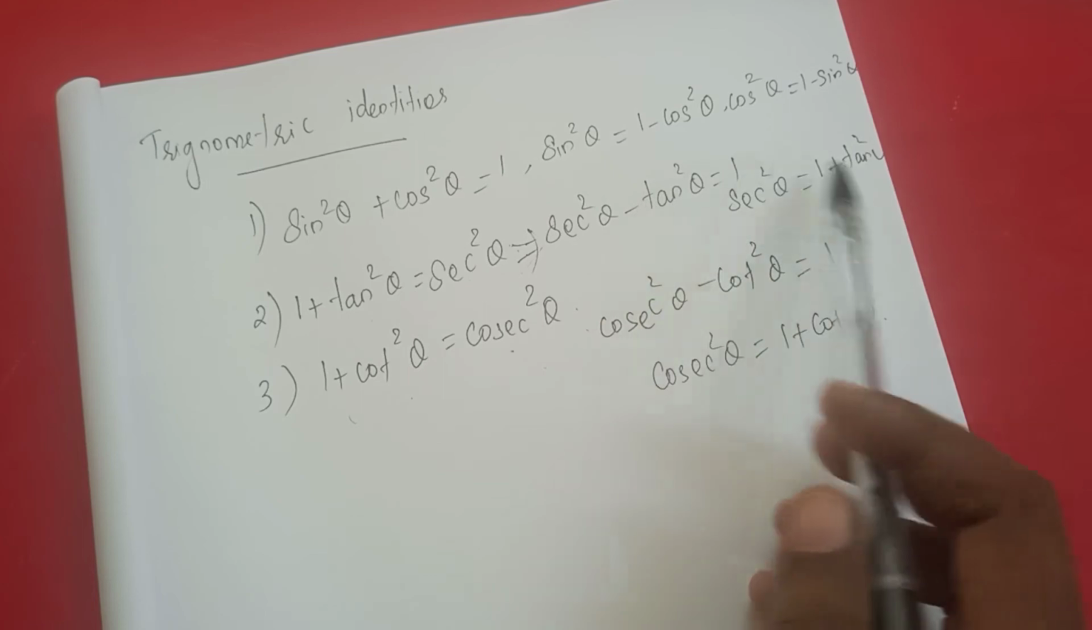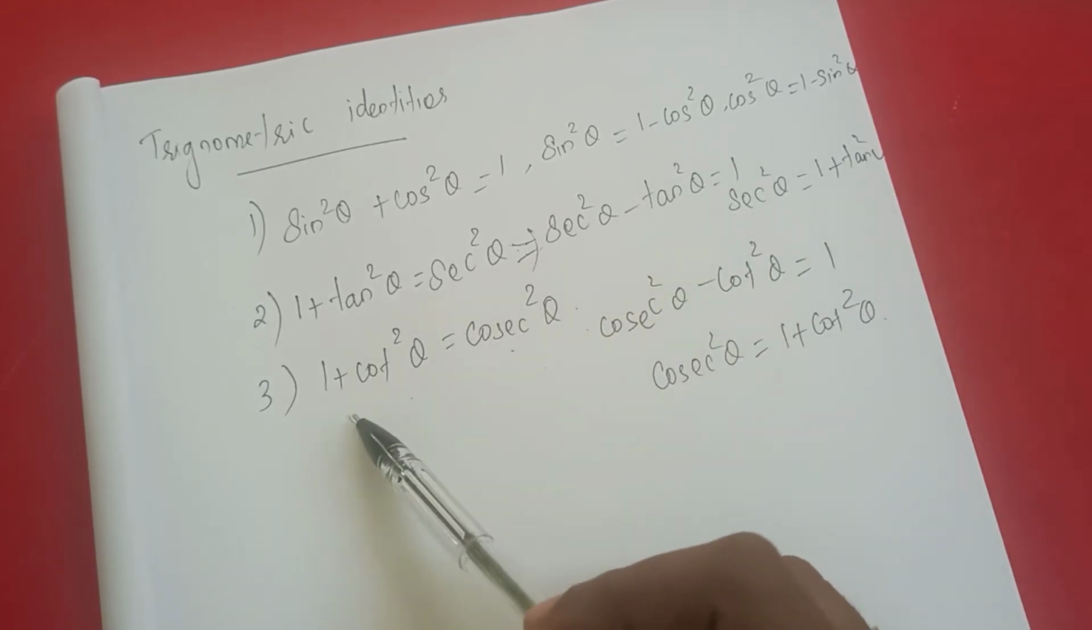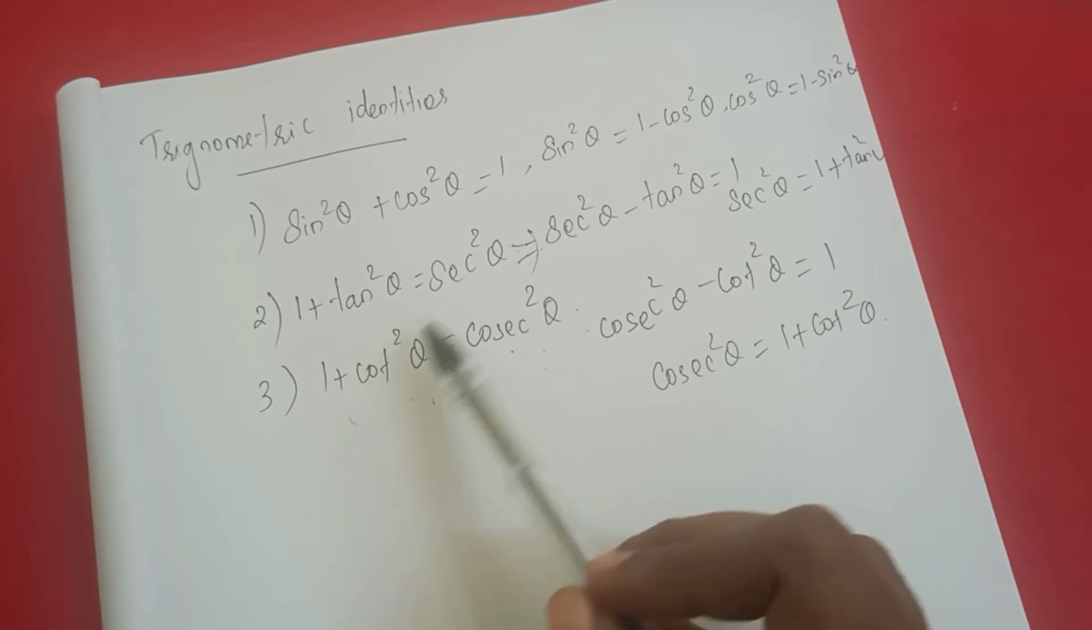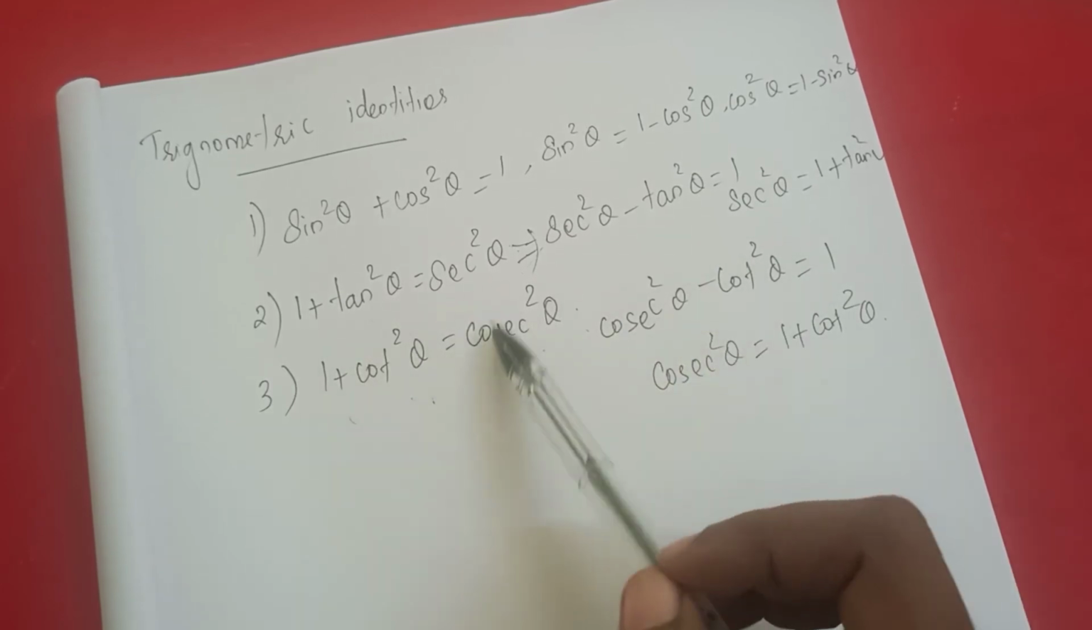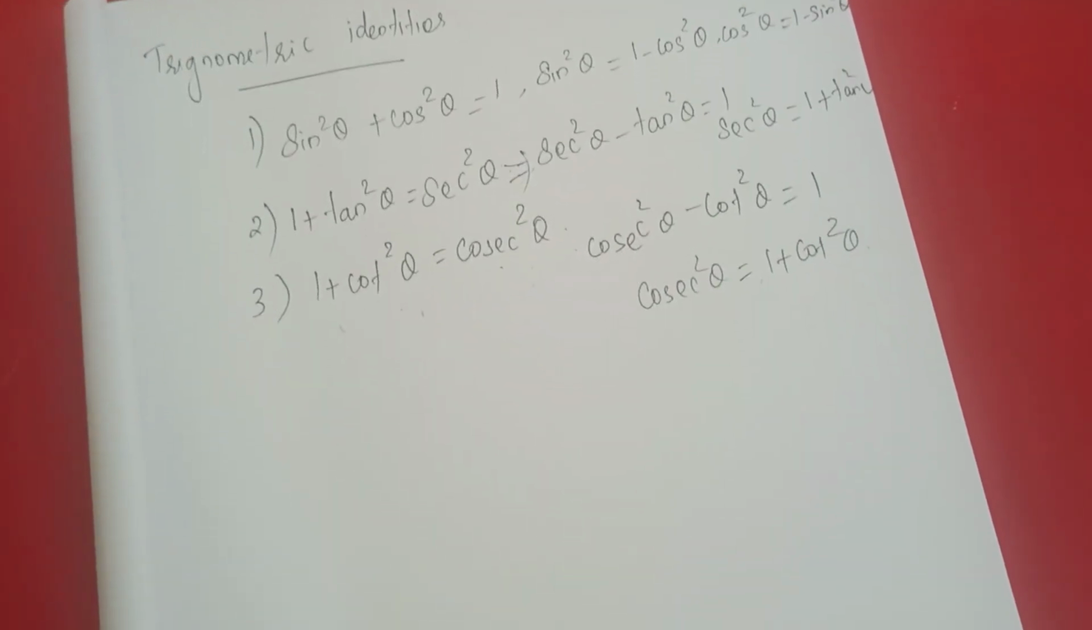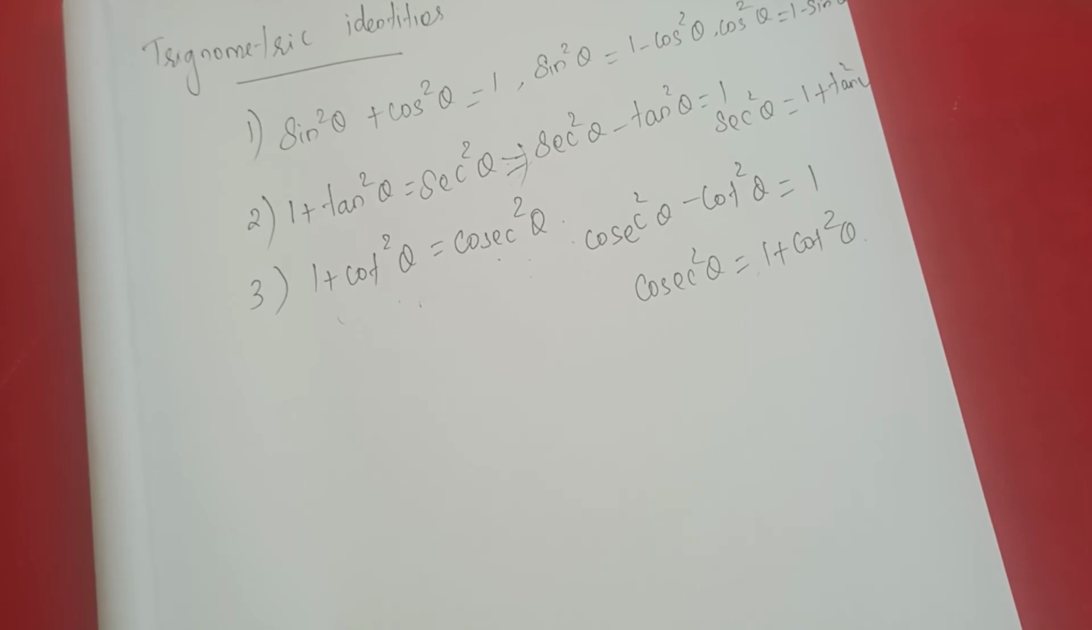So secant square theta is equal to 1 plus tan square theta. Same as that, 1 plus cot square theta equals cosecant square theta. If you bring this to the side, cosecant square theta minus cot square theta, the value is 1. Same as that, cosecant square theta is equal to 1 plus cot square theta. So from the three formulas, you will create two formulas from each one. You need to be very thorough in that, then only can we do some problems in 11th grade.